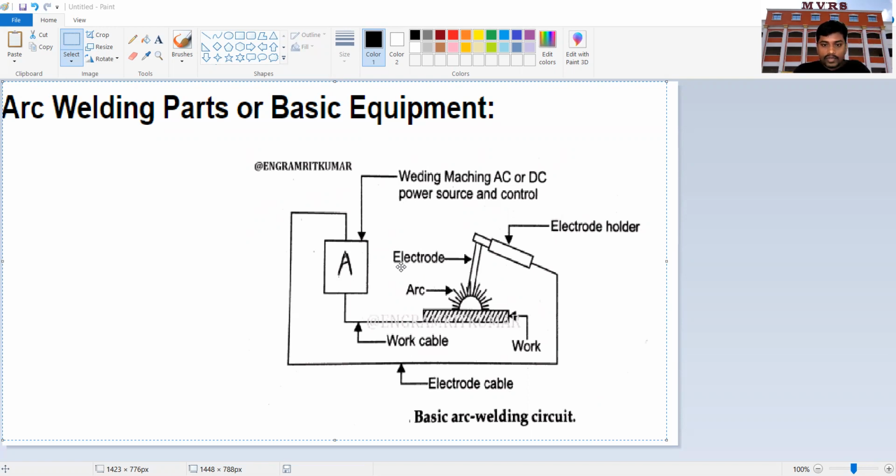If you can observe here, this is the welding machine, right? From this welding machine we have a work cable, and this is the electrode cable, and this is the electrode holder. So this is the welding machine, AC or DC power source and the control. And from this we have an electrode cable which is joined to an electrode holder. I'll explain it in detail, don't get confused.